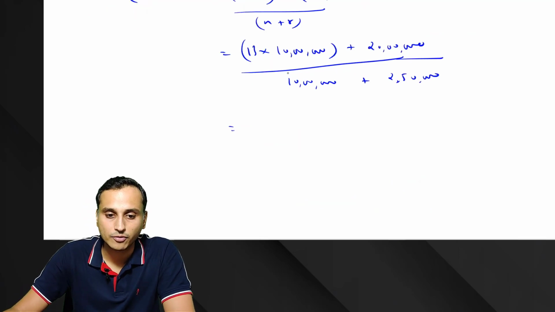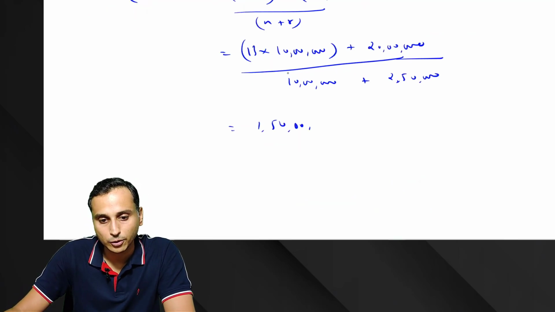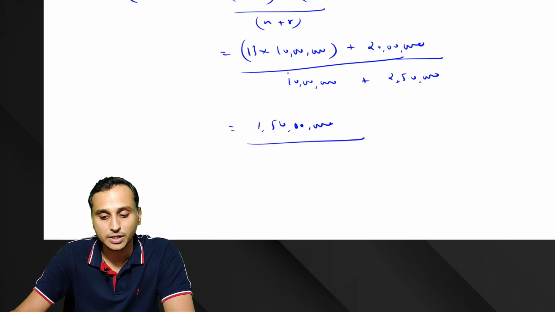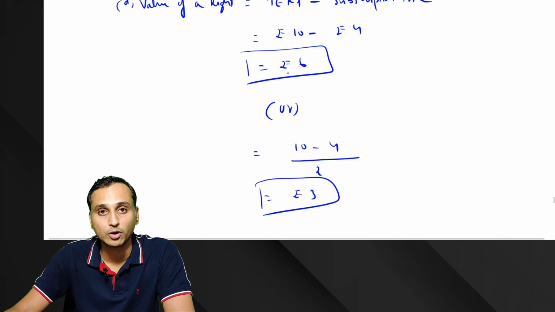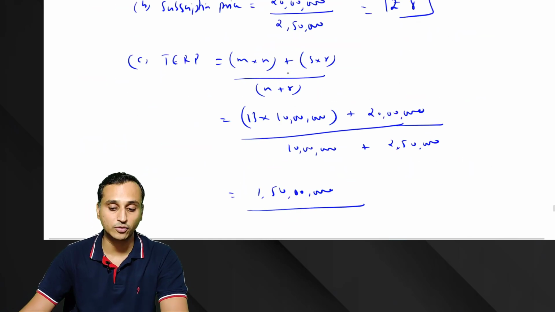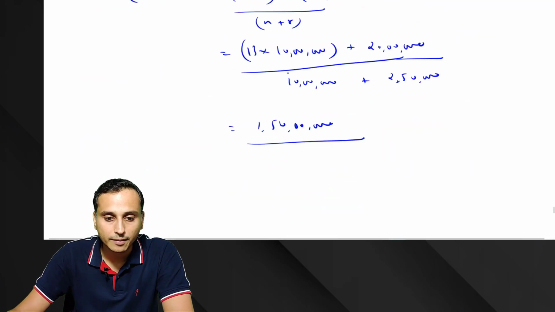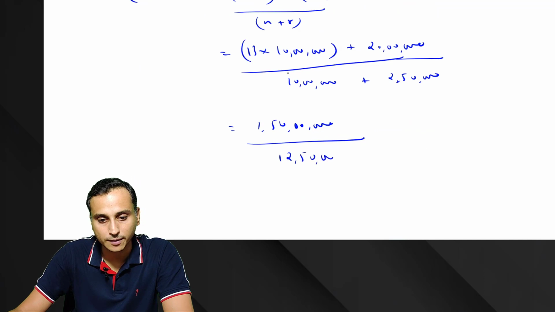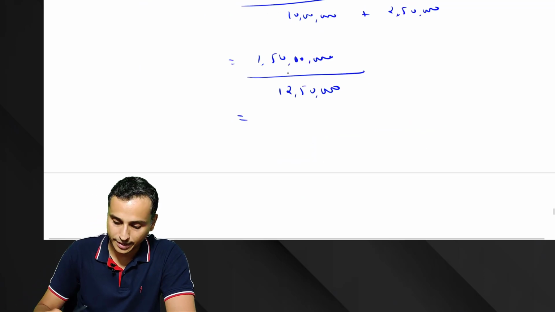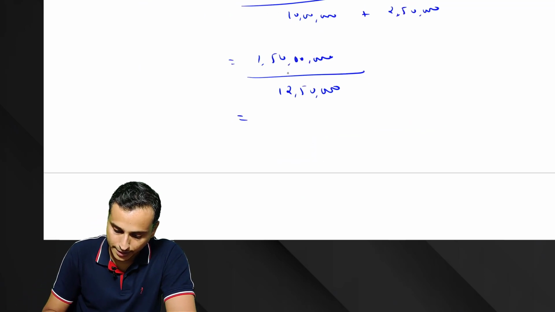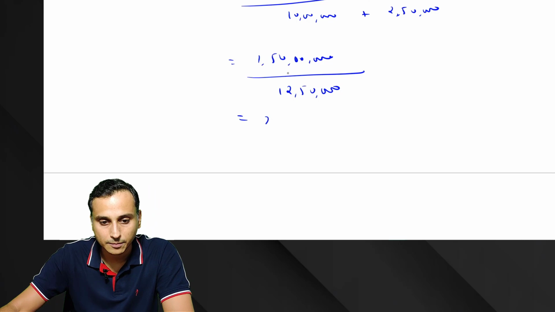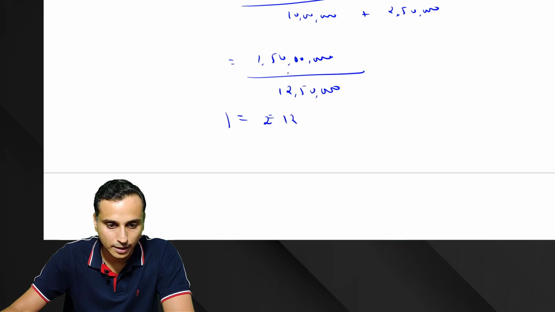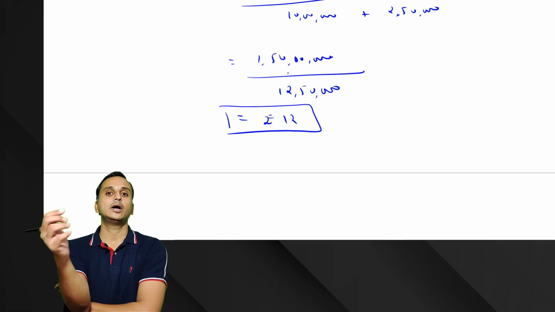Okay. So we have 1 crore 50 lakhs. You can see the numerator is not going to change. So here also you saw the numerator was 1 crore 50 lakhs. So the numerator will not change. Only the denominator, the number of right shares, will change. So divided by 12,50,000. So how much do we get? 1 crore 50 lakhs divided by 12,50,000 rupees is 12. So the theoretical exercise price is rupees 12.